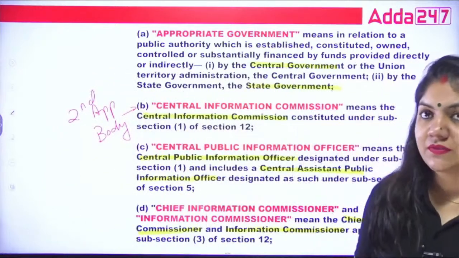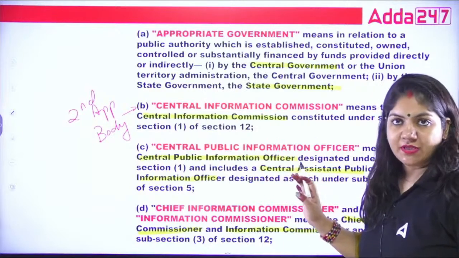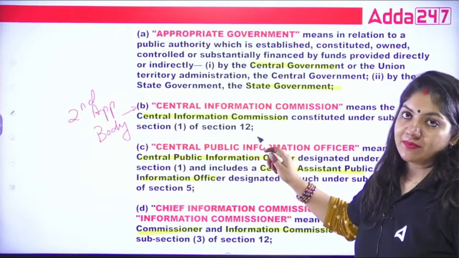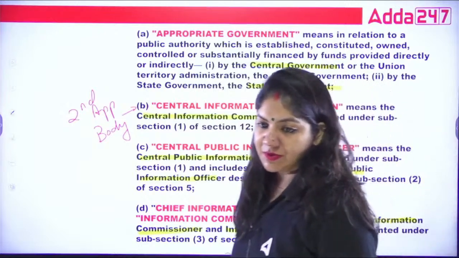Okay, so first of all, we have to complain to the Central Public Information Officer. If we are not satisfied with the decision of this, then we can appeal to the second, and this is the second appellate body. That is important.